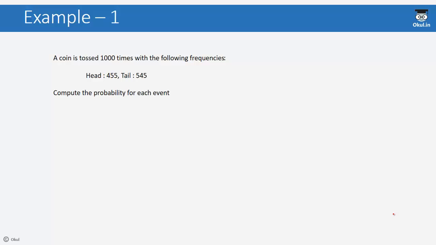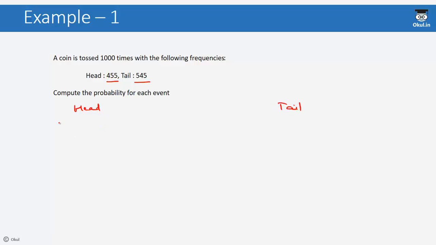Now let us solve some examples to understand the concept in a better way. A coin is tossed 1000 times with the following frequencies. The number of times head came up is 455 and the number of times tail came up is 545. Compute the probability for each event. So the two events possible are getting heads and getting tails.